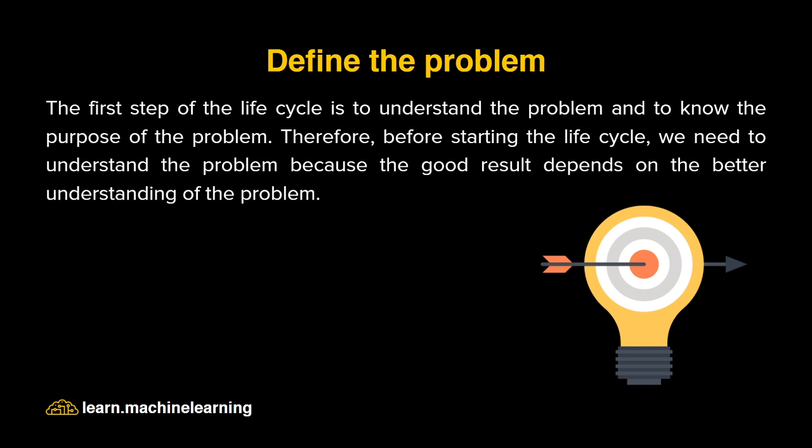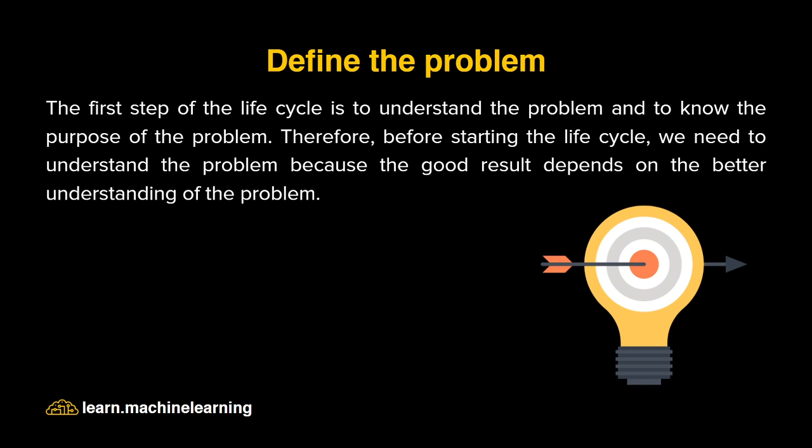So let's start with defining the problem. The first step in the life cycle is to understand the problem and to know the purpose of the problem. Without understanding what exactly the requirements are, we can't go further anywhere. We might get stuck at some point and think, okay, this is not going to work. So we need to understand the problem, and only then can we start the further action steps.